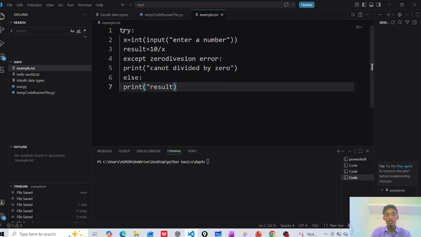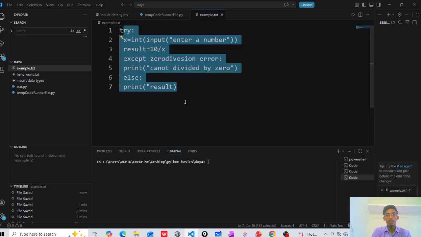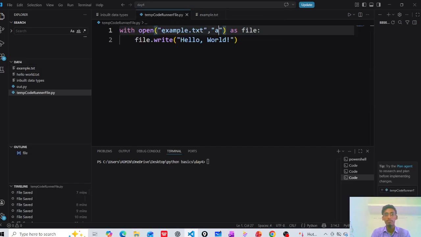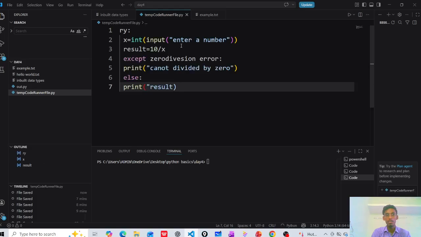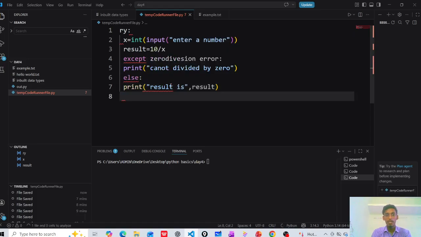Okay, wait, I made a mistake here. This is the file, I am typing in the file here, that's why it is not showing. Let's paste here. Result is result, and next one finally.